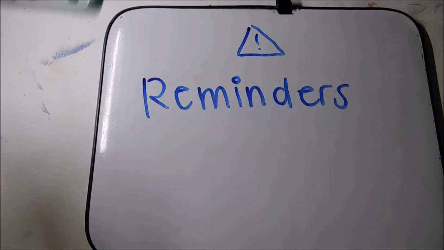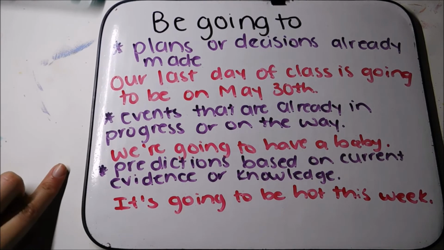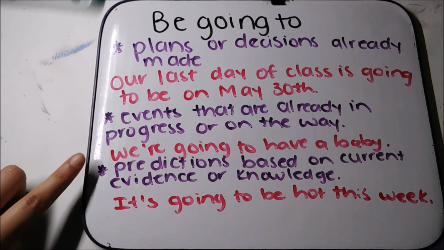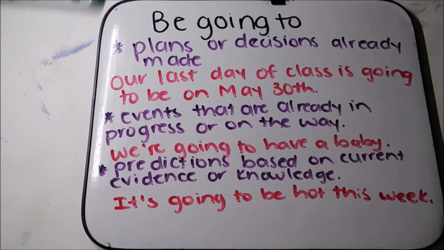We're going to have some reminders from a past unit. Remember when we talked about be going to? Well, that one was for plans or decisions that you already made. For example, our last day of class is going to be on May 30th. That's already decided, and the plan is already made. Events that are already in progress or on the way, for example, a baby. If I say we're going to have a baby, the baby is on its way. A prediction based on current evidence or knowledge, not my opinion. It's going to be hot this week, for example.